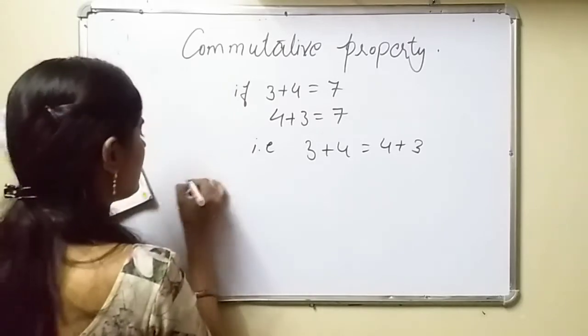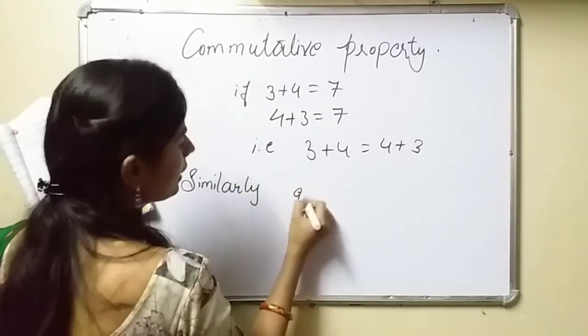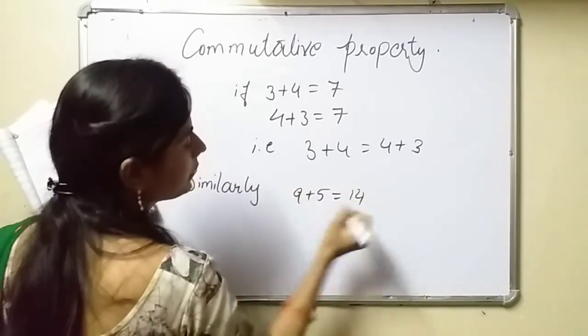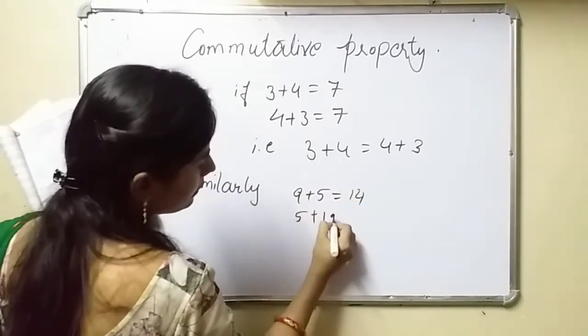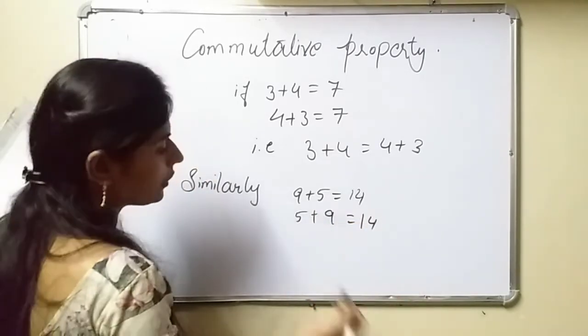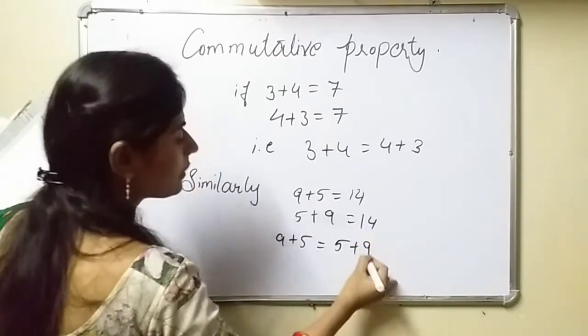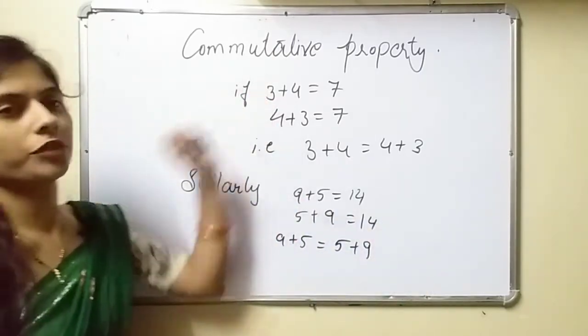Now see, similarly 9 plus 5 is equal to 14. 5 plus 9 is also equal to 14. Therefore, 9 plus 5 is equal to 5 plus 9. It also comes under the commutative property.